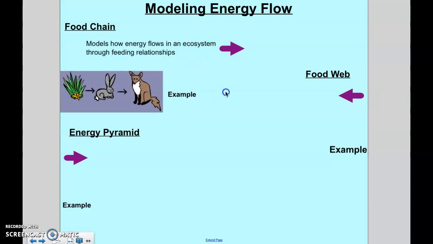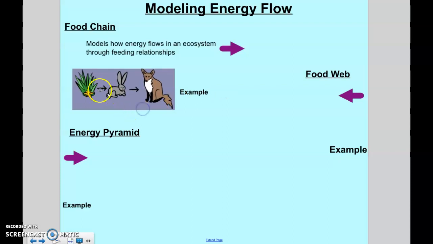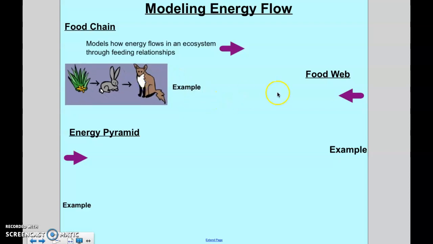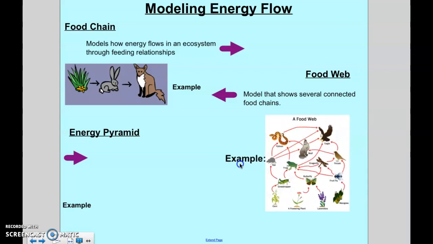So here's an example of one. It's just a chain: the fox eats the rabbit eats the grass. It just shows you one path of energy across a chain of organisms. A food web shows it across several chains. So now it's not just one, it's actually forming like a spider web. We did one of these in our book in chapter 1, where it talked about all these energy flows. So here's an example.